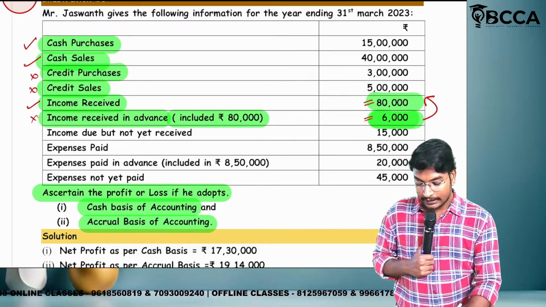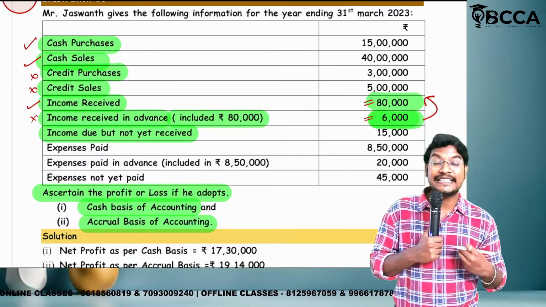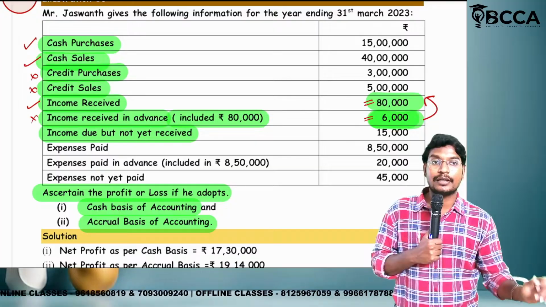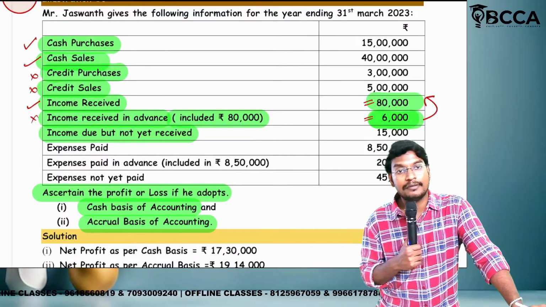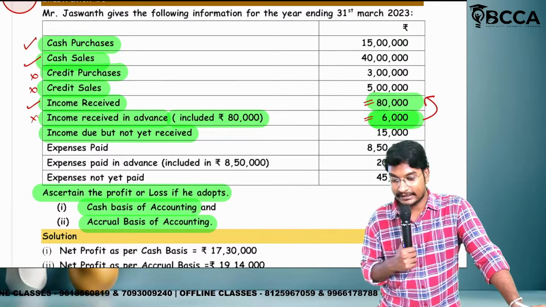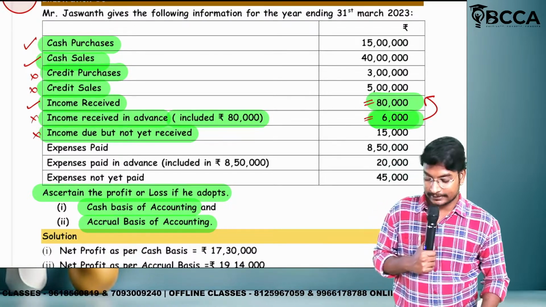Next one, income due but not yet received. That means income receivable, whether received or not received? Not received. So we should not consider. In the cash basis we will consider only the cash transactions. This is not a cash transaction, so we are not going to consider.